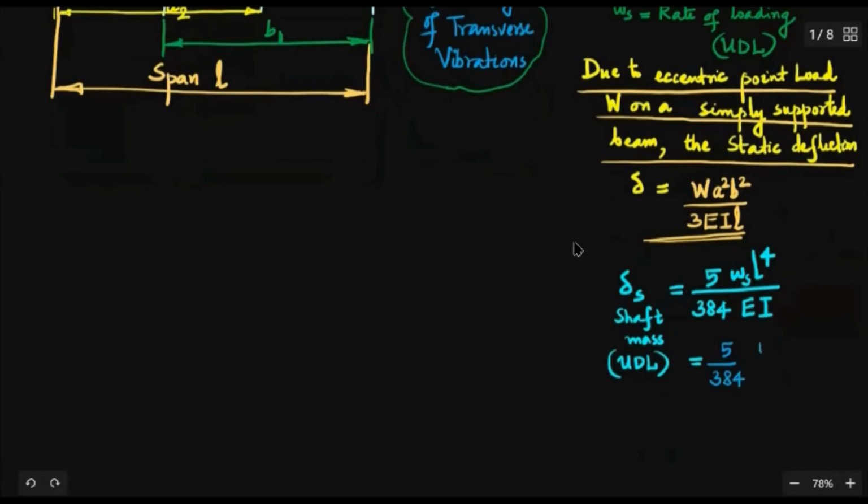Then this ws into L, if you multiply by the length, will become capital WS, meaning the total weight of the shaft or the beam. Then into L raised to 3, divided by EI. So if you find a relation WL cube for this UDL case, then that definitely means that W is the complete shaft mass, the equivalent point load. So that is WS L cube divided by 384 EI.